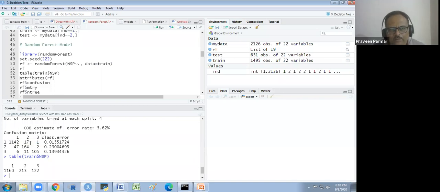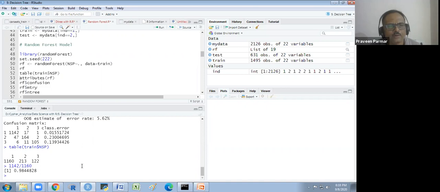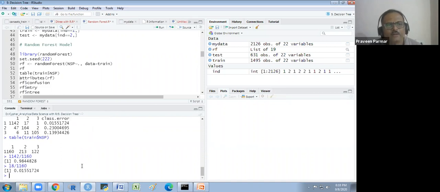So what it is, 1142 divided by 1160, that is our 98 point something. And 18 divided by 1160, and we get this 15. Got it?